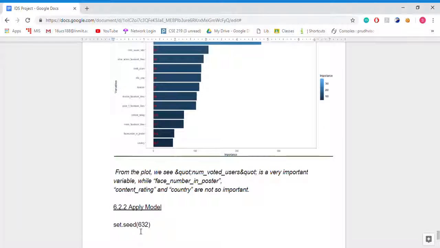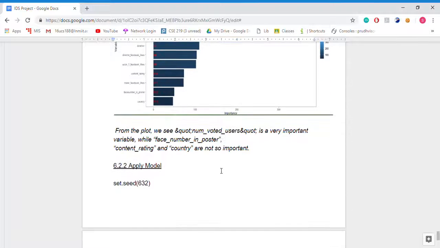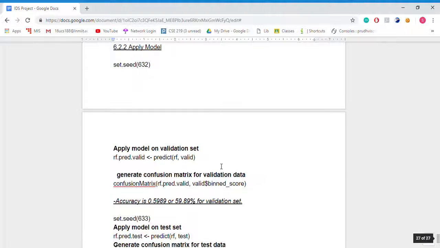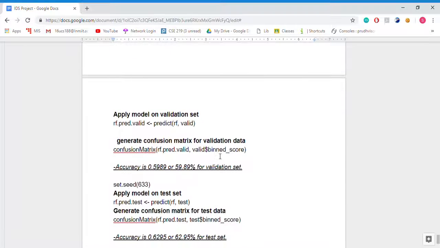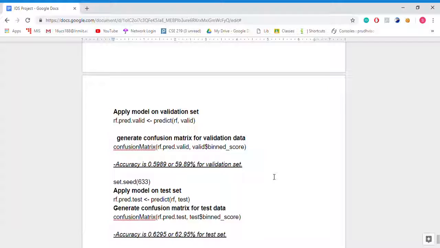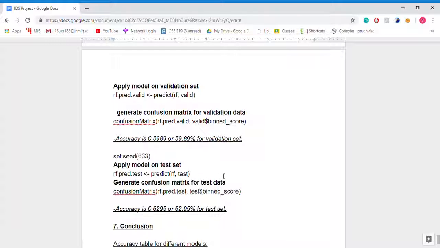Content rating and country are very low in terms of making impact. Applying the model. So using this model, we are getting an accuracy of 59.89%. Applying this model on the test set, we are getting an accuracy of 62.95%.